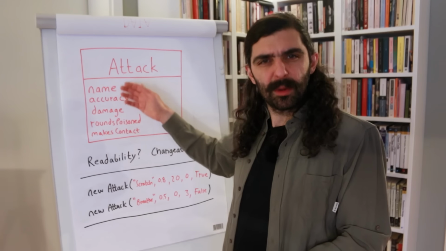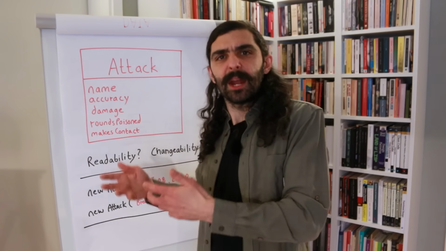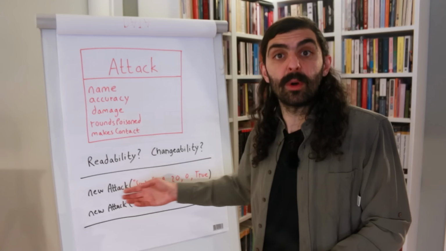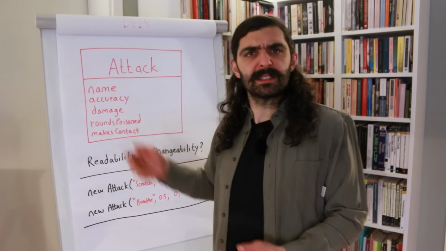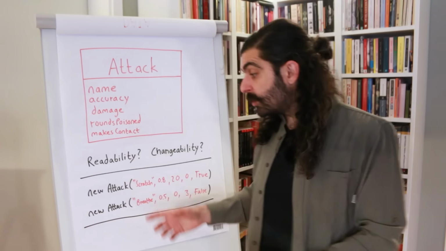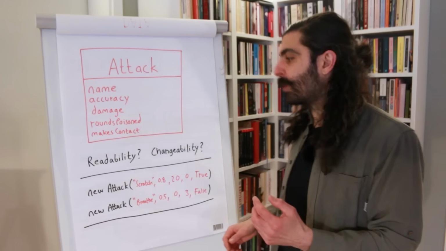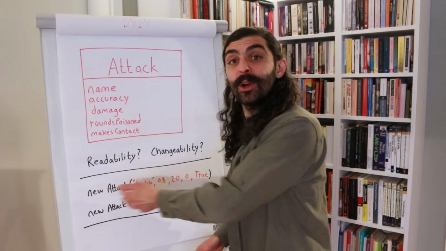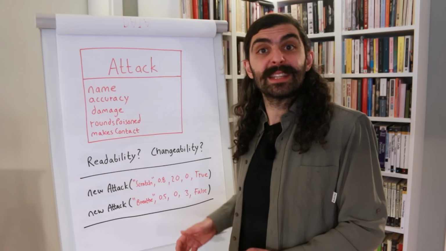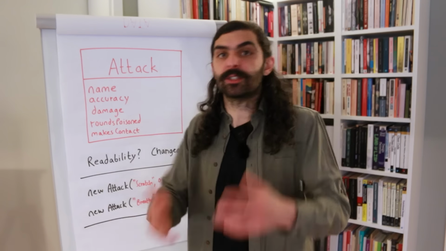But if we're adding 1 or more fields, then we need to add 1 or more parameters to the constructor so that we can actually construct objects with different values for those fields that we've just added. But that means that we're changing the signature of the constructor, which means that every piece of code that used to use that constructor is now broken. These 2 lines won't work anymore because they are passing 5 parameters, but now suddenly we have a constructor that has 6 parameters or 7 parameters or whatever it is.